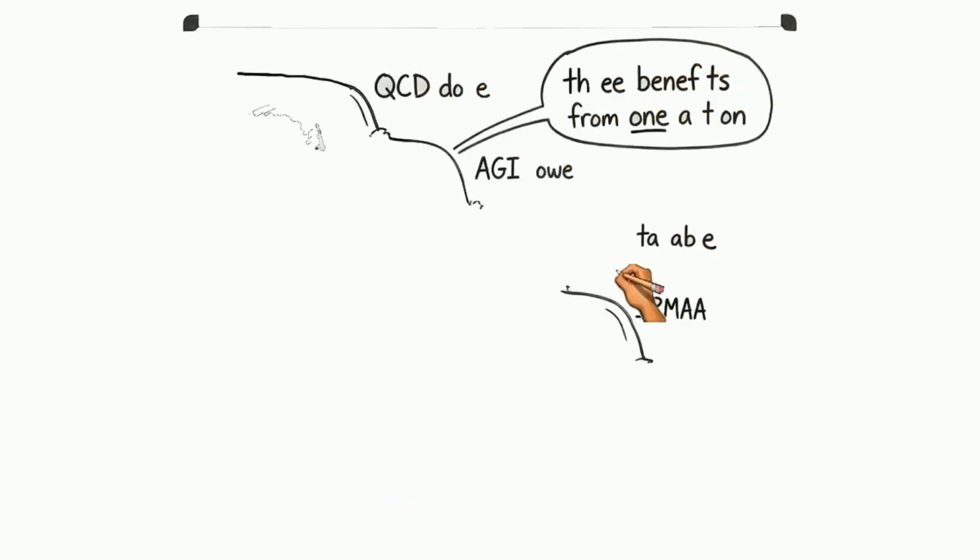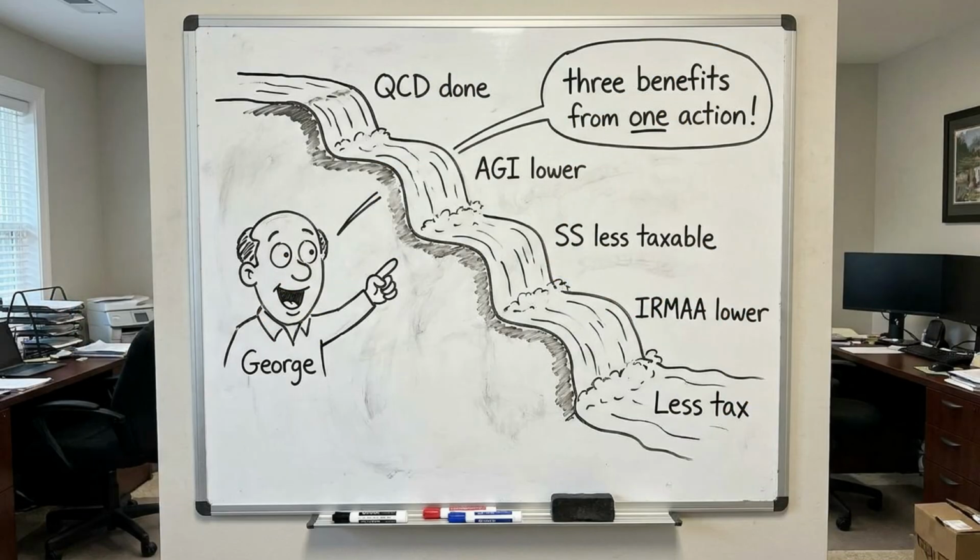The cascade effect of a QCD. When you satisfy your RMD through a QCD, you remove that amount from your AGI. Lower AGI means less of your Social Security becomes taxable. Lower AGI means potentially lower IRMAA Medicare premiums. One QCD creates 3 simultaneous tax benefits. For someone with a $25,000 RMD who gives to charity anyway, doing it as a QCD versus taking the RMD and writing a check saves approximately $5,500 in combined federal taxes.